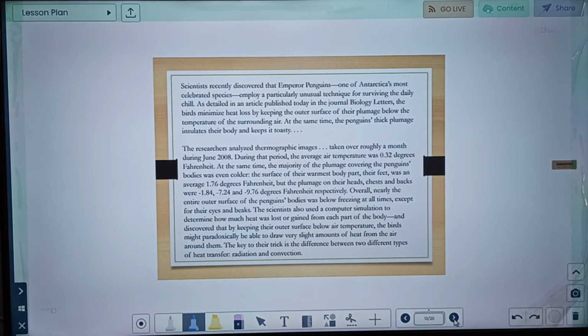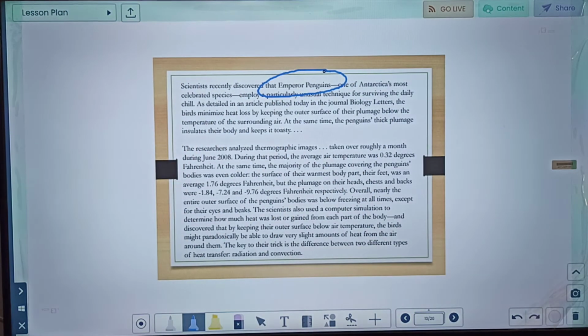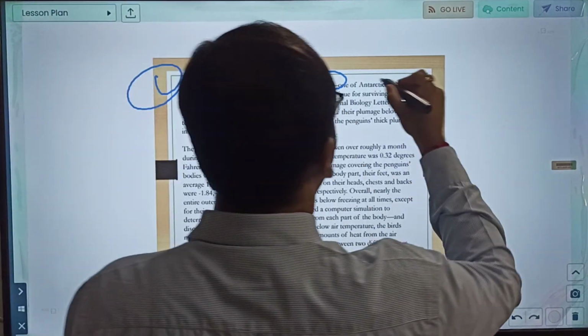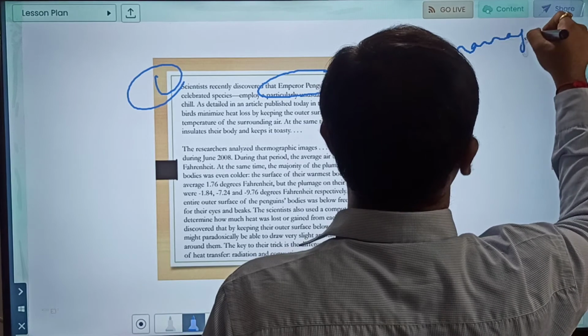It is basically a scientific paragraph related to some science aspect, but anyway, we could get science or history. Being a CAT aspirant, we should be ready for any sort of theme. Scientists recently discovered that emperor penguins, so it is about some penguins, okay, one of Antarctica's most celebrated species, employ a certainly unusual technique for surviving the daily chill. So here, basically, the first paragraph is telling how this species is managing the cold temperature.